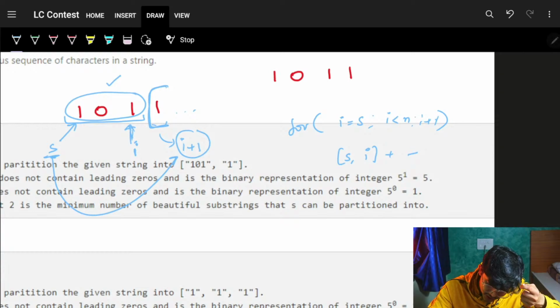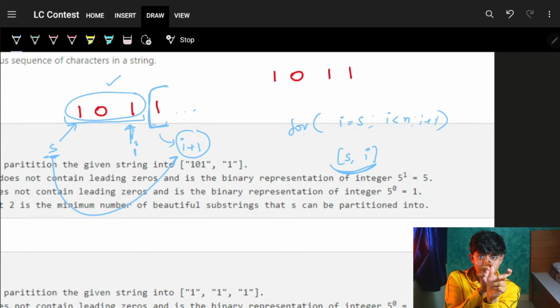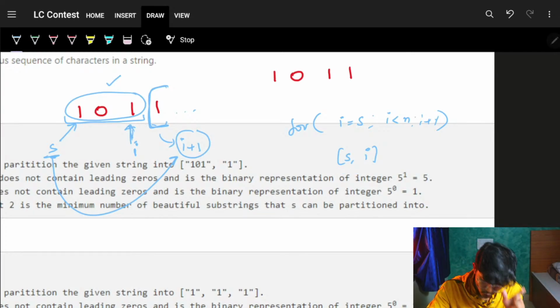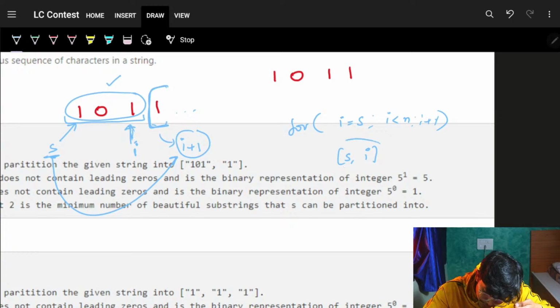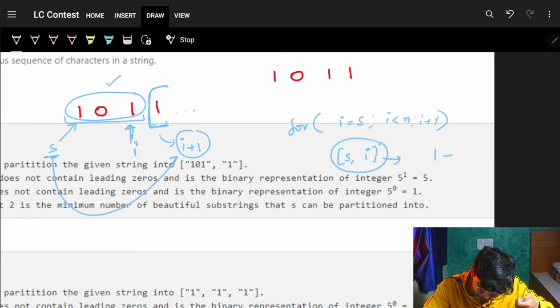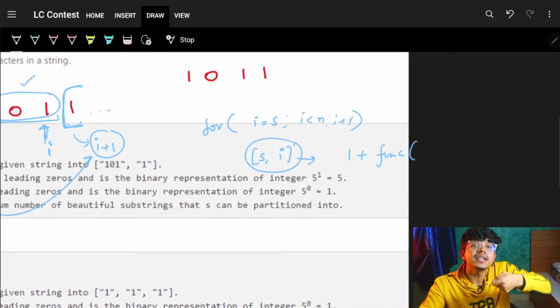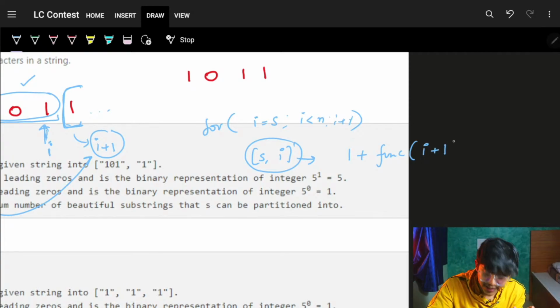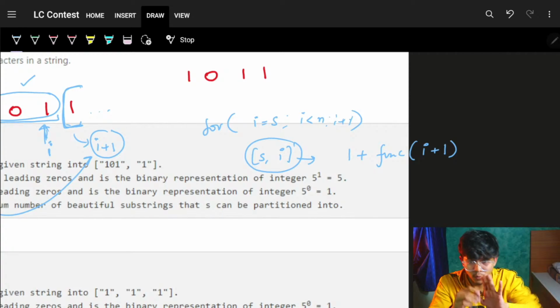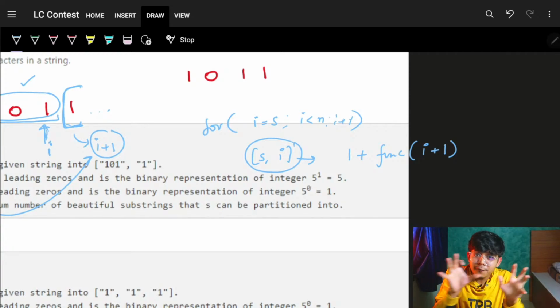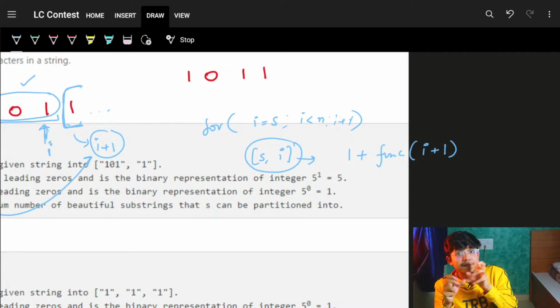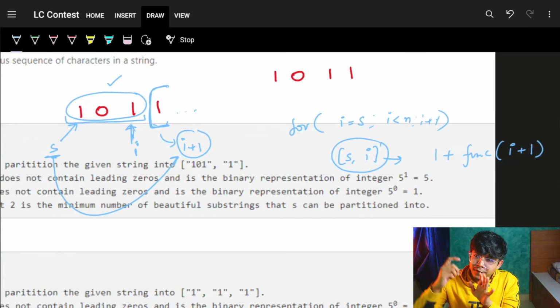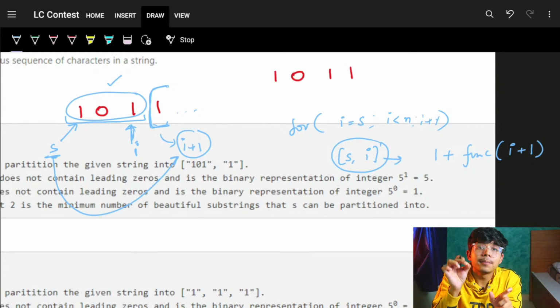You will ask your recursion, hey bro, you will try to make this part one particular substring. One partition has been done. So because of making this a substring, one partition has been done. Then you will ask your recursion, hey bro, can you please bring me the minimum possible value starting from I plus 1? Your next starting is I plus 1, and that's all which you want your recursion to go. See, it's just a rough code which we are writing, but thinking of what we require. So ultimately we want our recursion to return the minimum number of partitions.